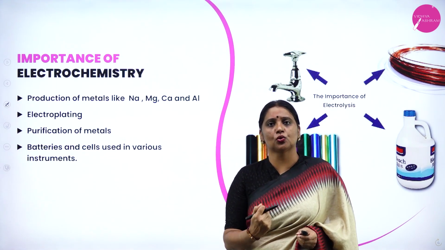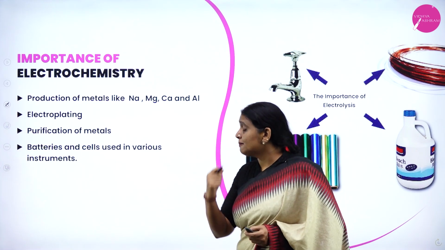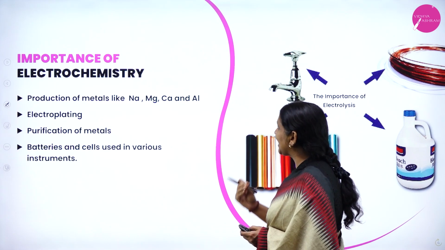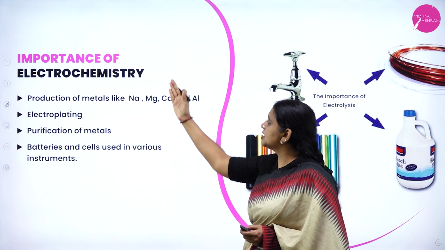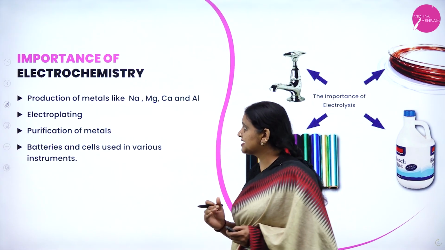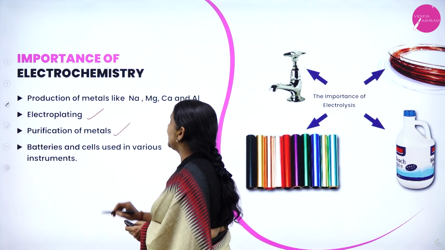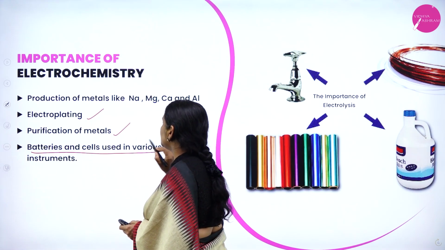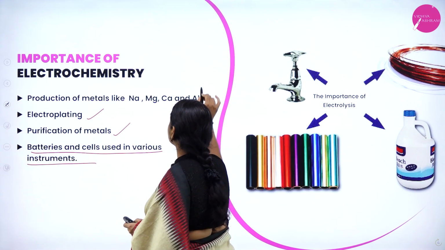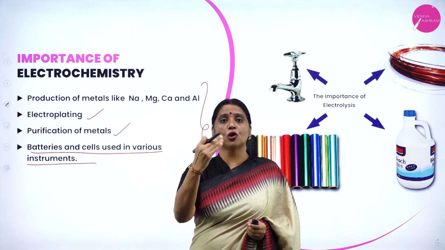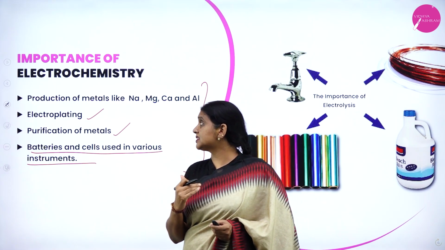What is the importance of electrochemistry? Why do you want to study electrochemistry? Because production of metals like sodium, magnesium, calcium, aluminium uses the concept of what? Electrochemistry. Also in electroplating and purification of metals, and batteries and cells used in various instruments. These are the applications of electrochemistry.